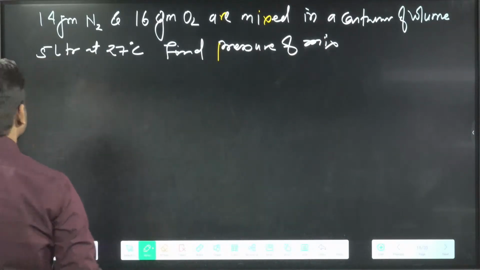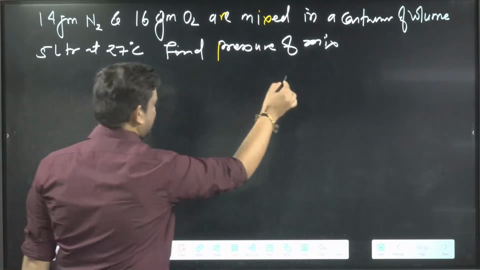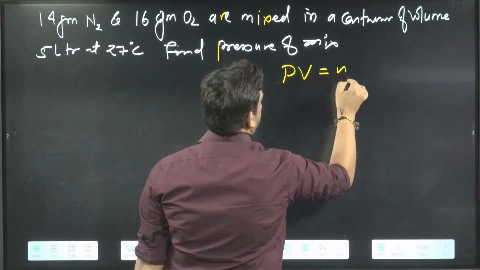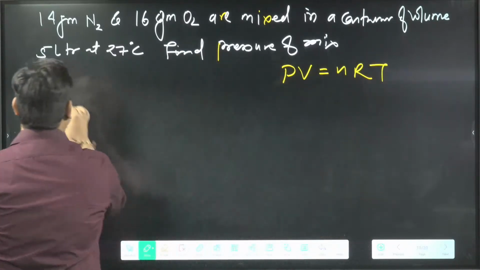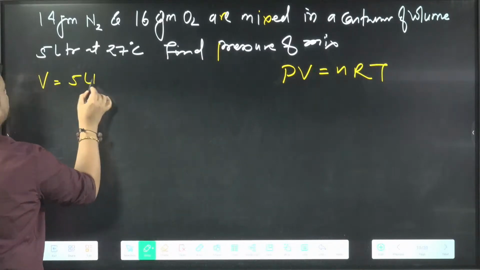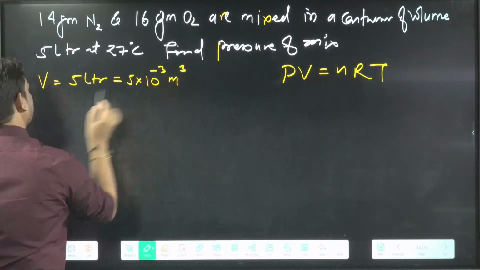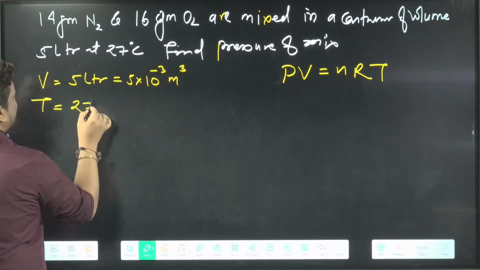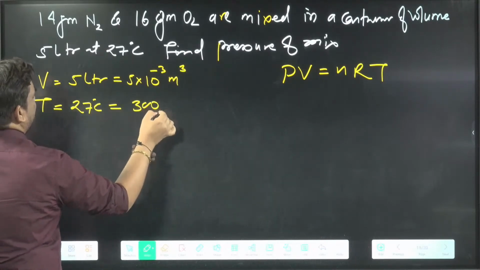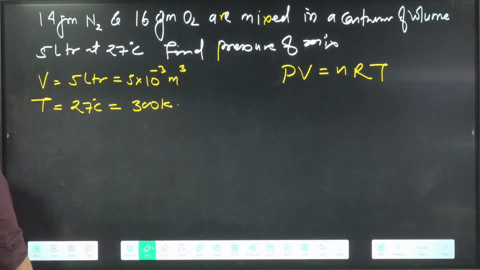So we have to find the pressure of the mixture. I will use PV equals nRT here. The volume given is 5 liter, so I will convert it to 5 into 10 power minus 3 meter cube. Temperature 27 degrees is 300 Kelvin. Pressure is asked.